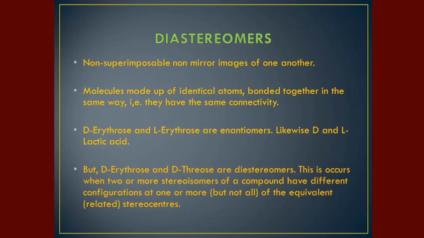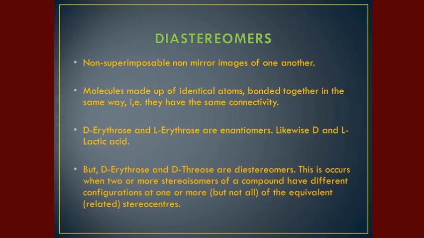So let's look into diastereomers. Diastereomers are non-superimposable, non-mirror images of one another. They are molecules made up of identical atoms bonded together in the same way, that is, they have the same connectivity. D-erythrose and L-erythrose are enantiomers, just like D and L lactic acid.